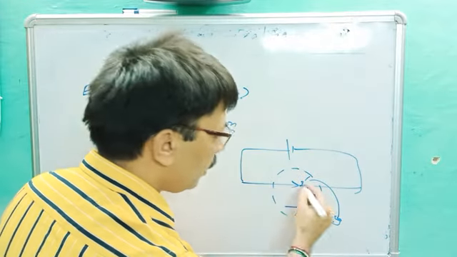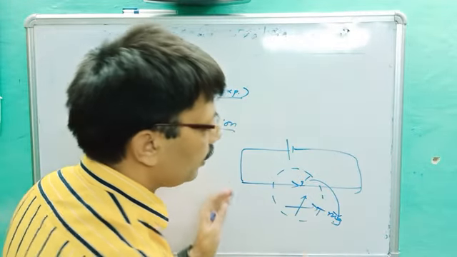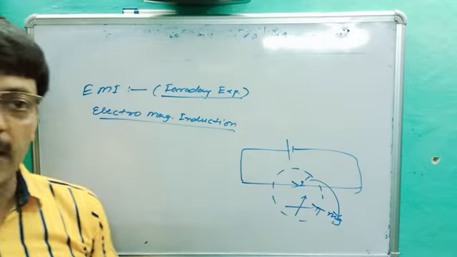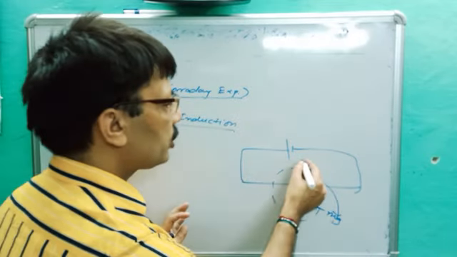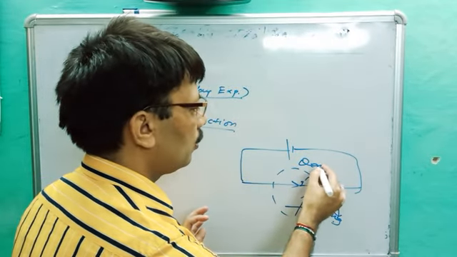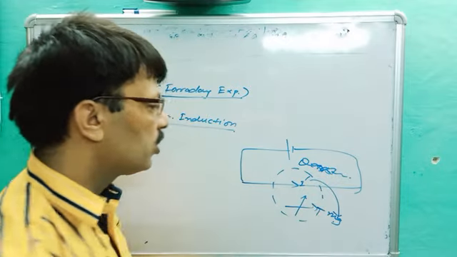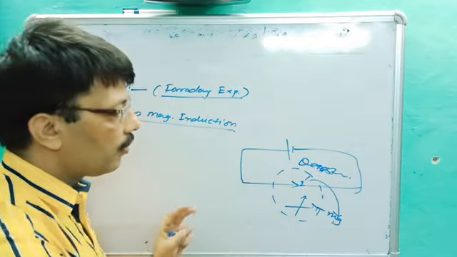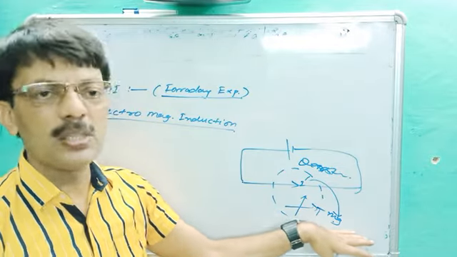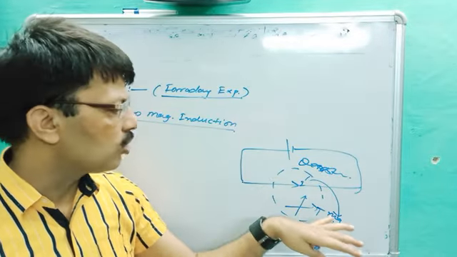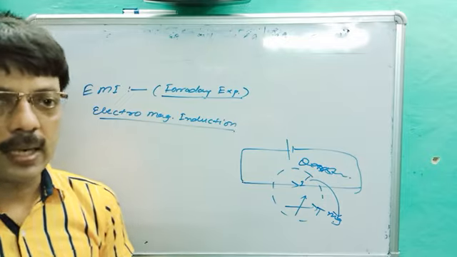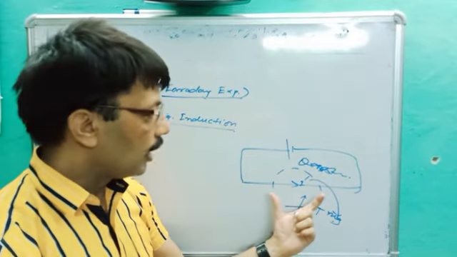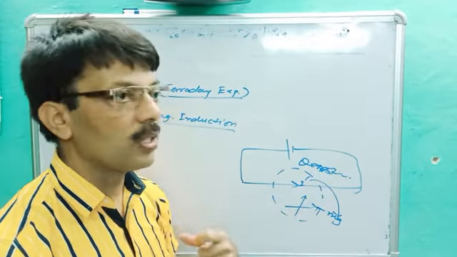It means current through any wire is converted into what? Magnet, because a moving electron behaves as a magnet. That was Oersted's experiment. When current is drawn through any wire, a magnetic field is created surrounding the wire. It means magnetism is created by current. That's why it is called the magnetic effect of electric current. Okay, that was the experiment done by Oersted.